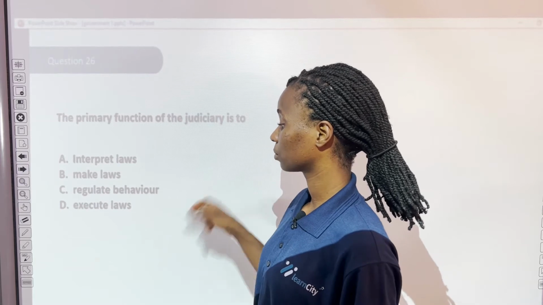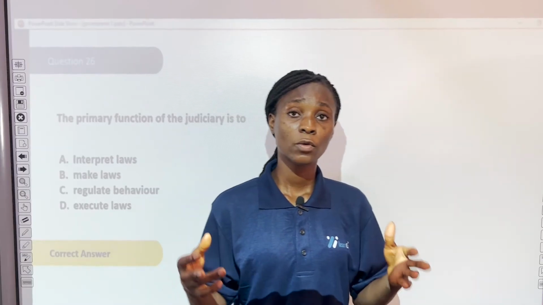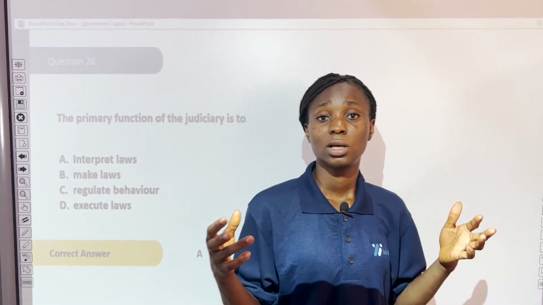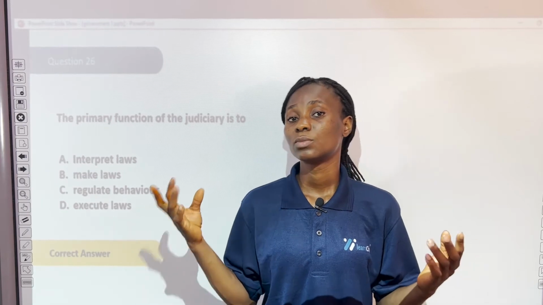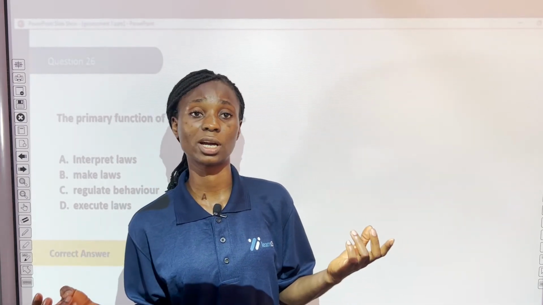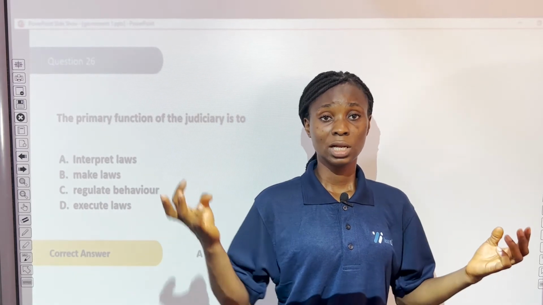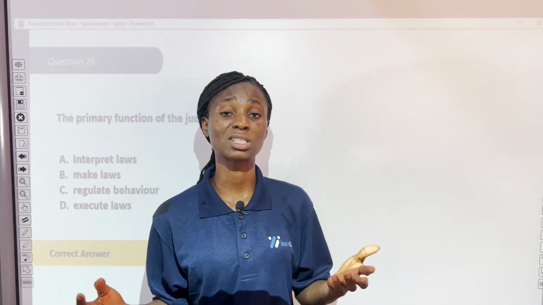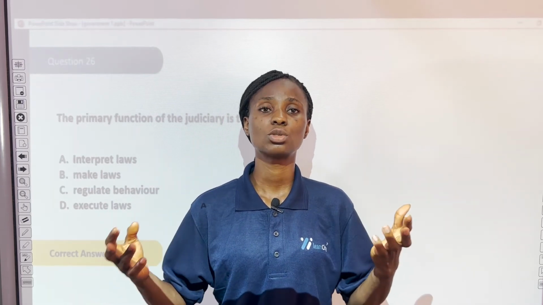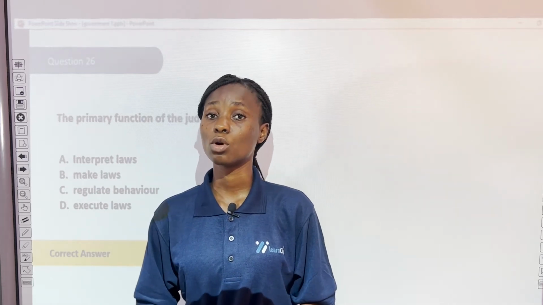Let's see. The correct answer is A. Interpret laws. Remember, we have three major organs of government: the executive, the legislature, and the judiciary. The executive is responsible for implementing laws. The legislature, on the other hand, makes laws, while it is the responsibility of the judiciary to interpret the laws made by the legislative arm of government.